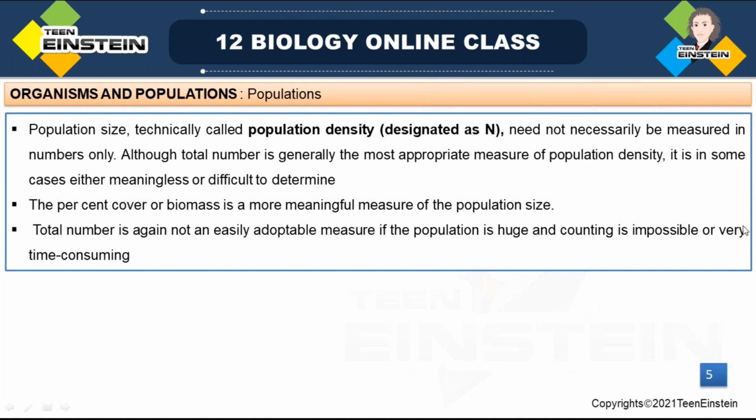Okay, so relative density is the total number of individuals of a species divided by the total number of individuals of all species, multiplied by 100. So comparatively we can say that this much is the relative density of a particular group of organisms. Or in a bacterial culture we can say that per unit area this many bacteria are there. We can't count the total number of bacteria in a culture plate, right? So per unit area we can count. That is called relative density.